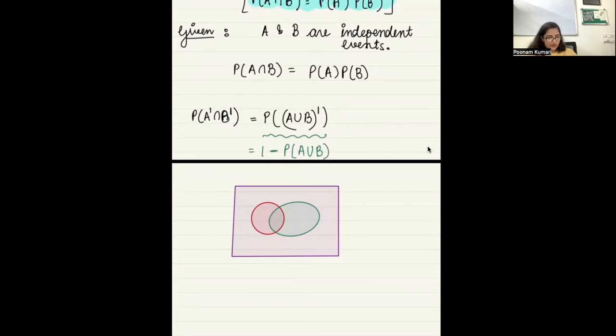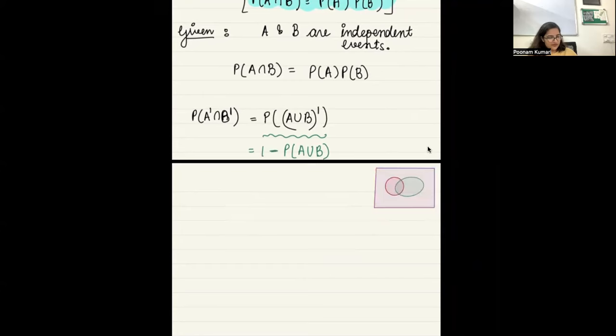Okay, fine. Now, do I know what A union B is? Do I know the formula? What is the probability of A union B formula? P of A plus P of B minus P of A intersection B. This I know, right?